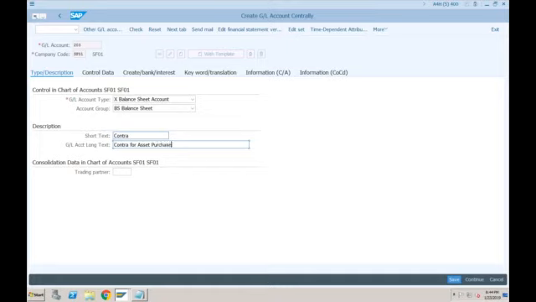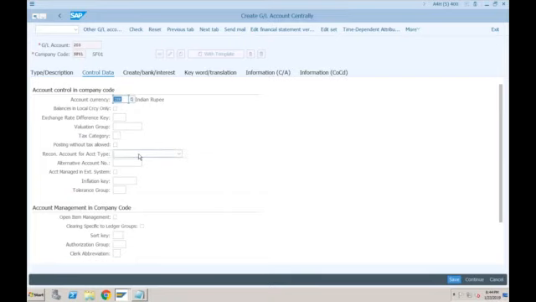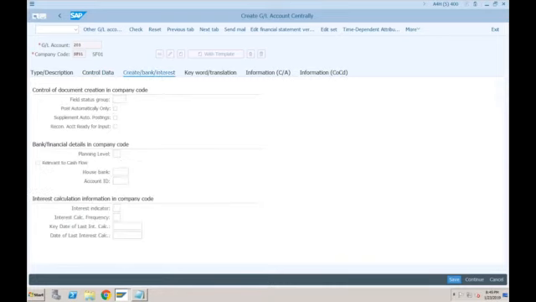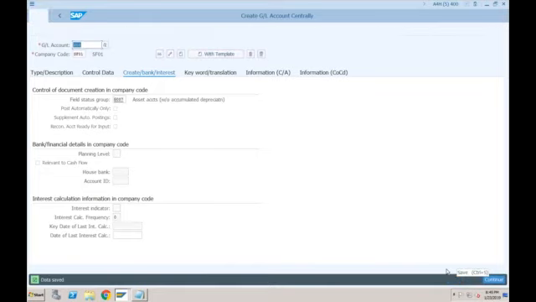Then go to control data. Again, I think it is required to be an asset. Let's see. G007. Let's click on save. I doubt it is required, so let's remove this, and if it is required, we will make it. Save.